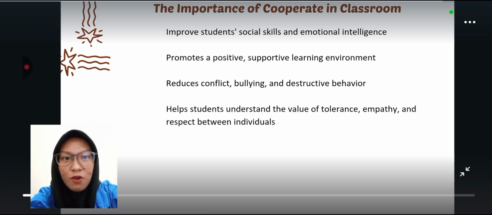The importance of cooperation in the classroom. The first is to improve students' social skills and emotional intelligence. The second, it promotes a positive, supportive learning environment. The third, it reduces conflict, bullying, and destructive behavior. The fourth is to help students understand the value of tolerance, empathy, and respect between individuals.